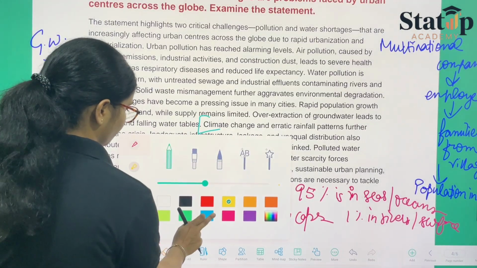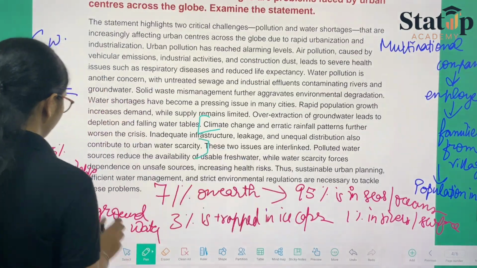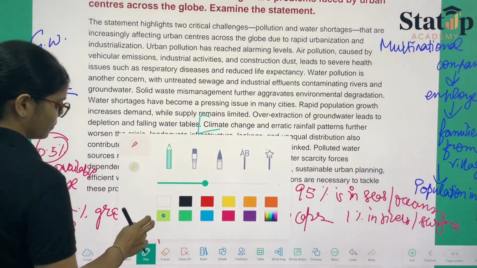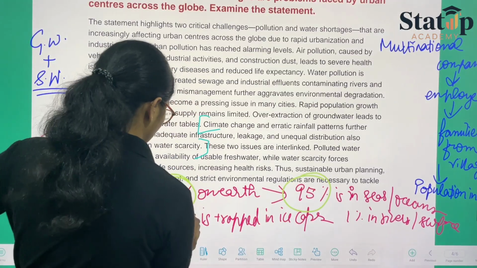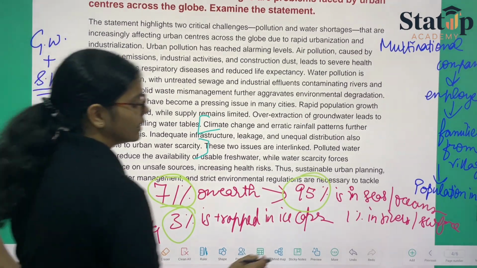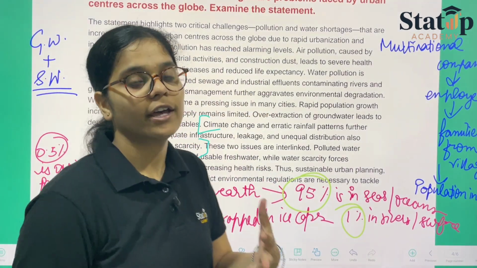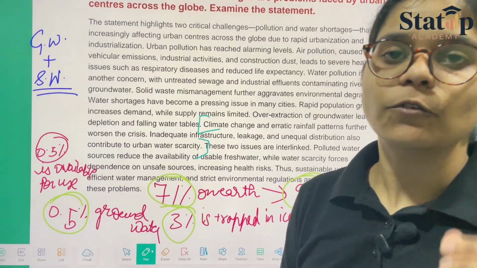Again I repeat, mentioning such terms will highlight your answer, showing that you are aware of the numbers as well.